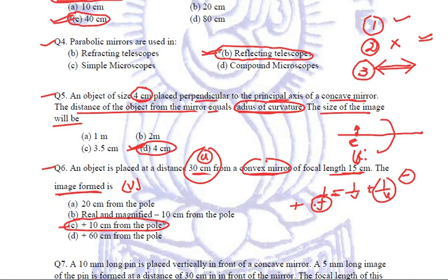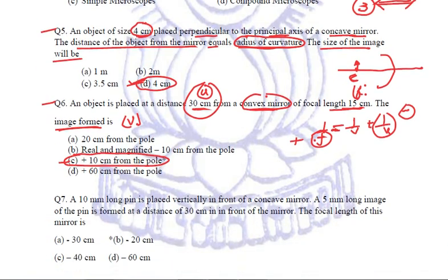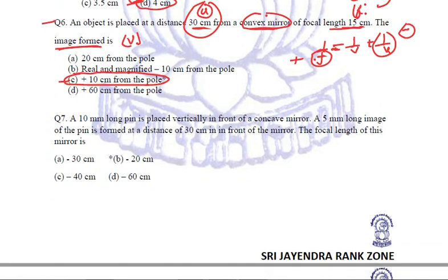This is plus 10 centimeter from the pole. Plus means the image formed is behind the mirror, which we already know, that convex mirrors always form the image behind the mirror. Got it? Just calculate and counter check your answer with what I have told you, whether it comes to be plus 10 centimeter or not. You need to relate the sign conventions, otherwise your answer will be wrong.